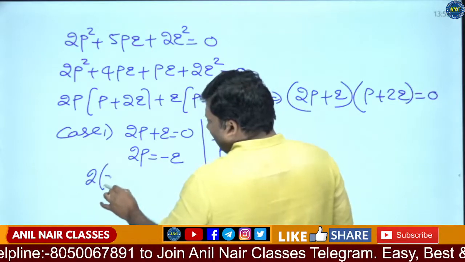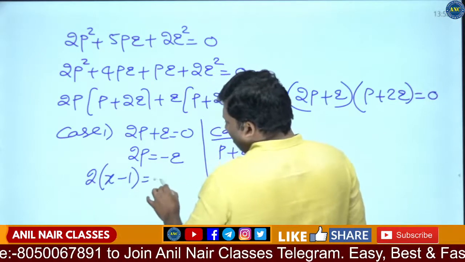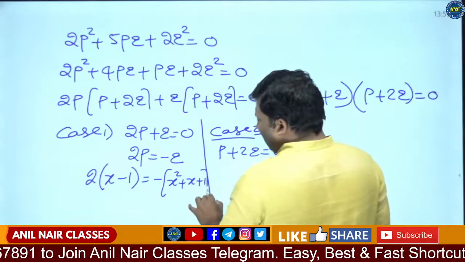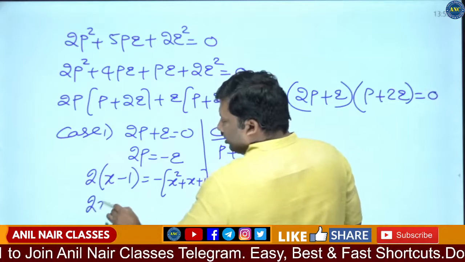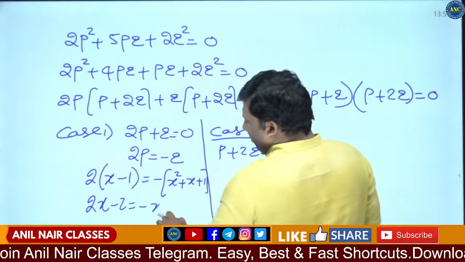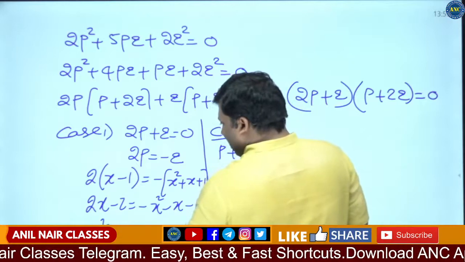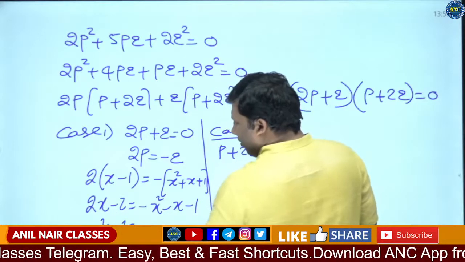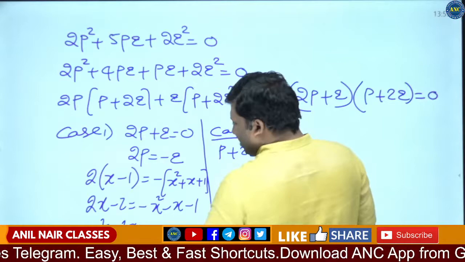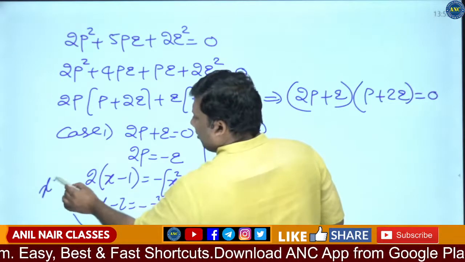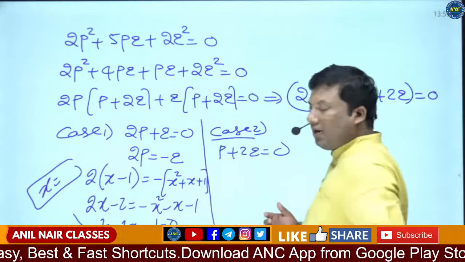P value it is x minus 1. Q value it is x square plus x plus 1. So 2x minus 2 is equivalent to minus x square minus x minus 1. So x square plus 3x, are you all with me? Minus 2 plus 1 minus 1 equivalent to 0. I will get value of x here. Are you all with me?